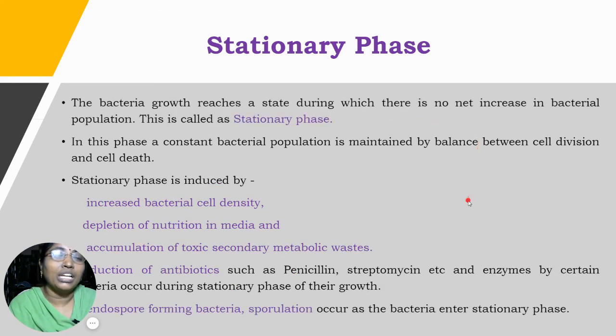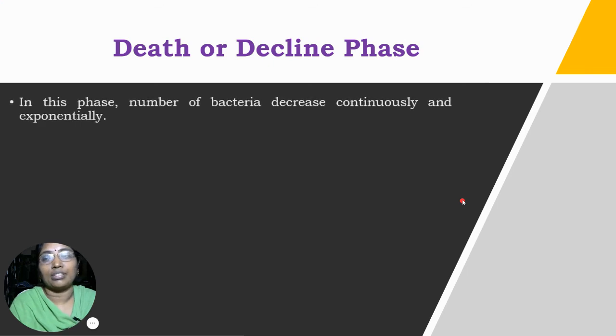Next is the phase known as the death phase, or also known as the decline phase. Death phase. The name itself explains it: the bacteria will start their death. Because of the accumulation of these three reasons, the bacteria enter from the stationary phase into the death phase. Slowly the bacteria start their death, and therefore it is known as the death phase.